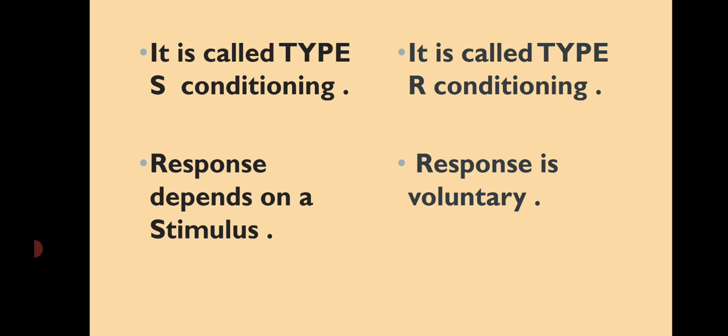Response depends on a stimulus in classical conditioning theory. Means जो UCS दिया जाता है, unconditional stimulus दिया जाता है, that is food, उसको देखकर unconditional response होती है. And when CS is given with UCS, means बेल को जब फूड के साथ दिया जाता है, then again he responds same, salivation करने लगता है. In operant conditioning response is voluntary. In this theory, responses are voluntary or spontaneous, means as to problem or situation he behaves or responds accordingly with his or her desire, and when he got success then he responds again.